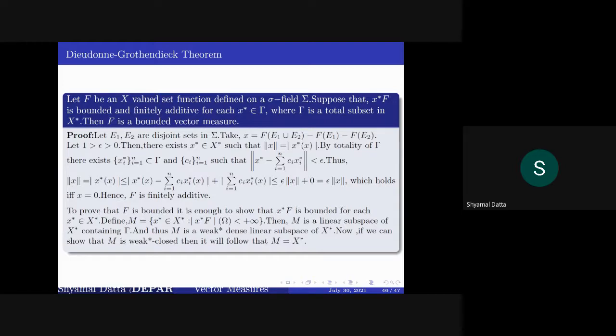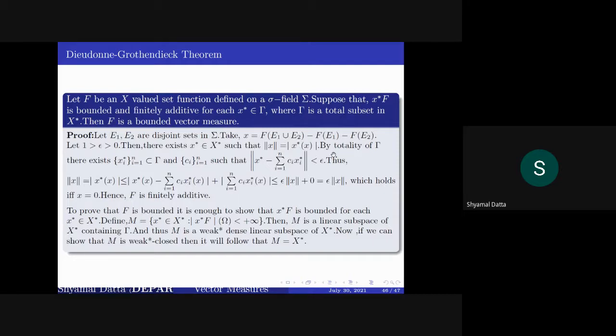So first, if you want to show that this is a bounded vector measure, you just need to show that this quantity is 0 for any two disjoint sets E1 and E2. If this is non-zero, then you can find a linear function on X star such that norm of x is equal to this.